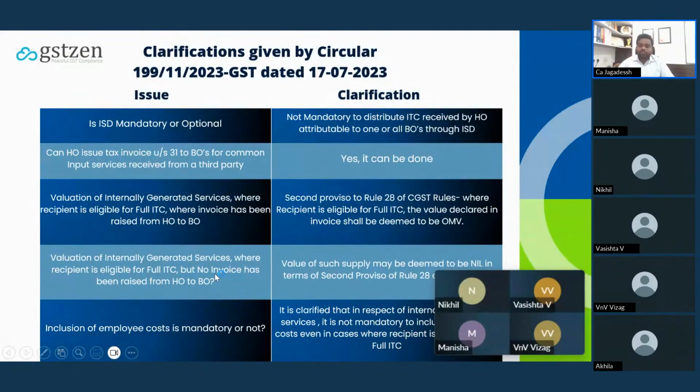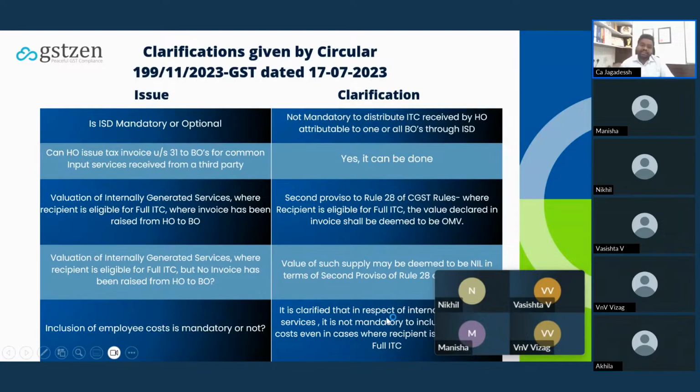I have provided services, but I have not raised the invoice from head office to branch office. That is, from Karnataka to Telangana, I have not raised the invoice, but I have provided the service. And my Telangana unit is also eligible for 100% ITC.